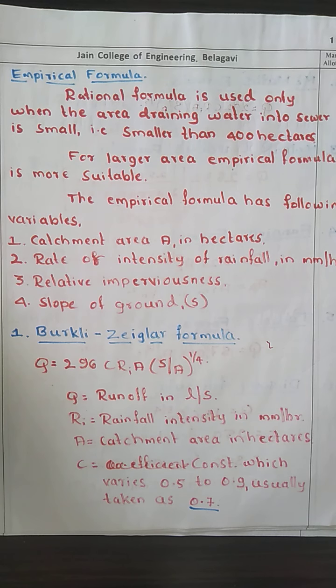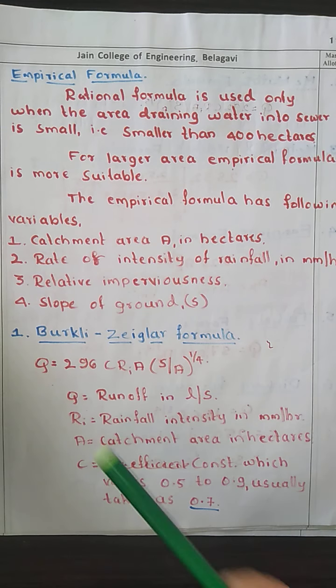So the rational formula is only used when the water entering the sewer is from a smaller section, having an area smaller than 400 hectares. But if the area is more than 400 hectares, then we will be using this empirical formula for the water flow. Now the first formula under the empirical formula is the